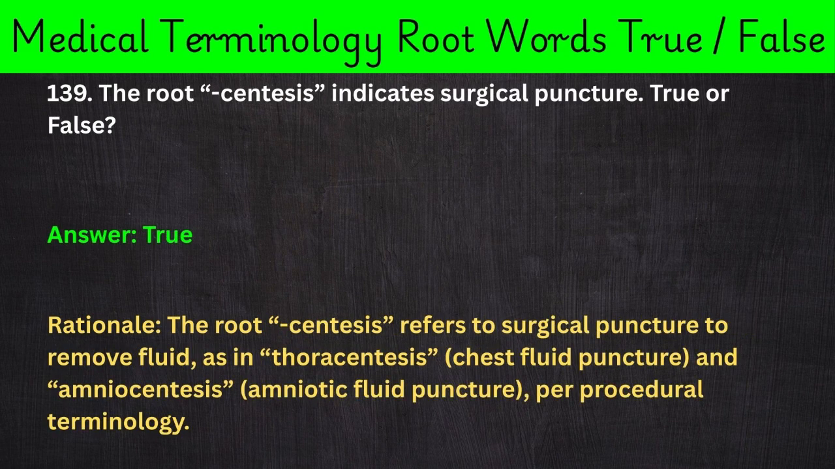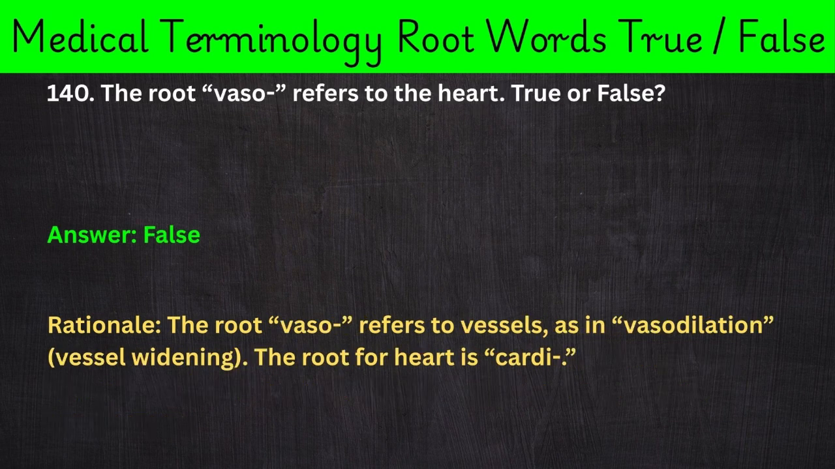139. The root centesis indicates surgical puncture. True or false? Answer: True. Rationale: The root centesis refers to surgical puncture to remove fluid, as in thoracentesis, chest fluid puncture, and amniocentesis, amniotic fluid puncture, per procedural terminology.